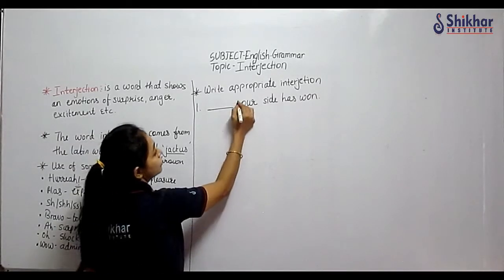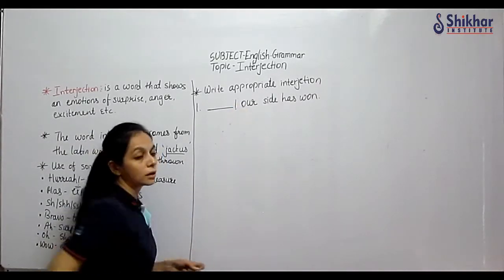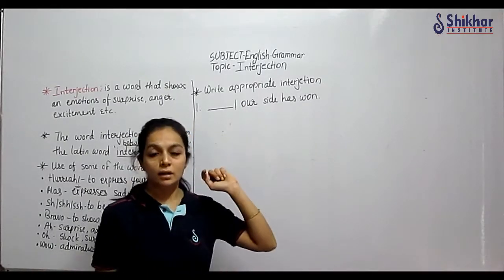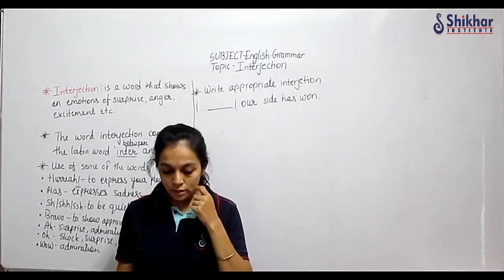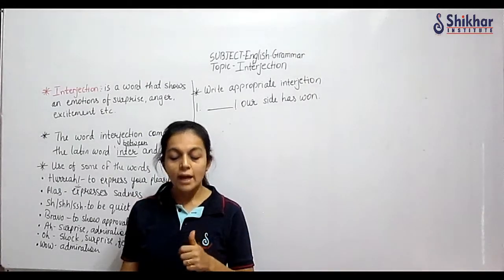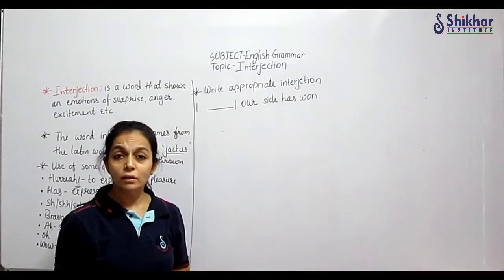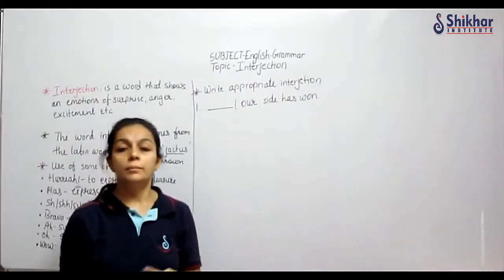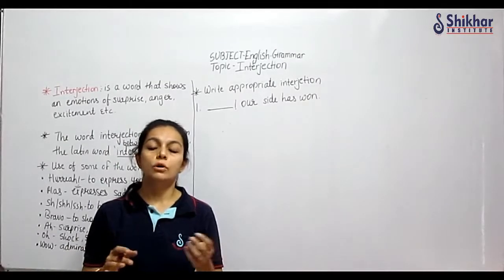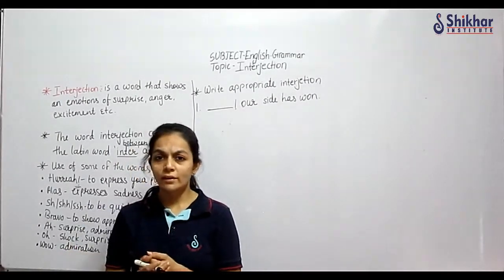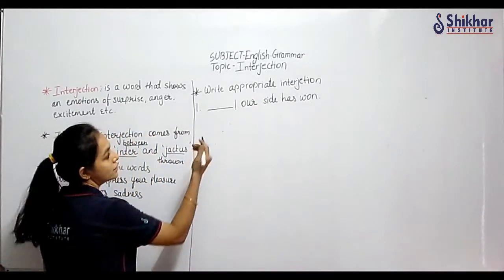Here the exclamation mark means we are expressing our feelings. So here, dash, our side has won. If your side has won, maybe a cricket match, football match, or volleyball, whatever, you will be happy. So we can write: Hooray! Our side has won.